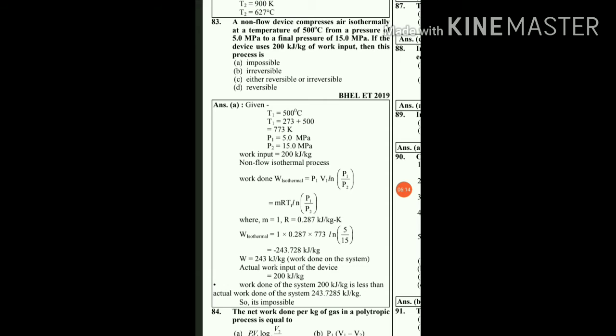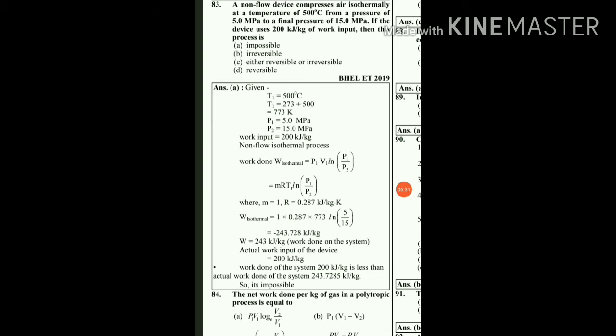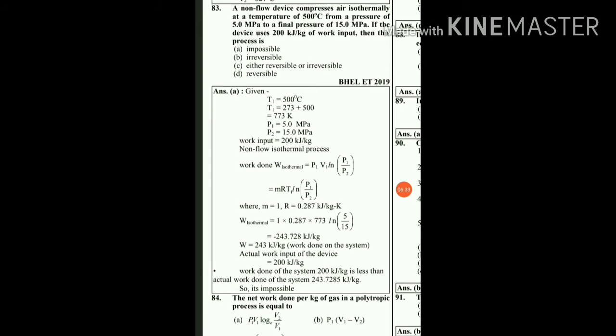So here, in order to compress a gas or raise the pressure of a gas from 5 megapascal to 15 megapascal, we need a work input of 243.728, but the actual work input is 200 kilojoule per kg. So this actual work input is less than the isothermal work input, so this process is impossible. So option A will be the right answer.